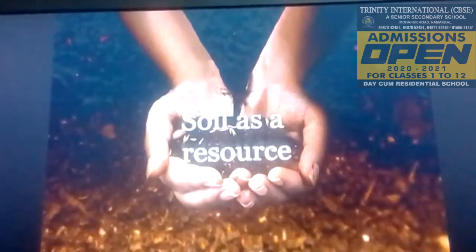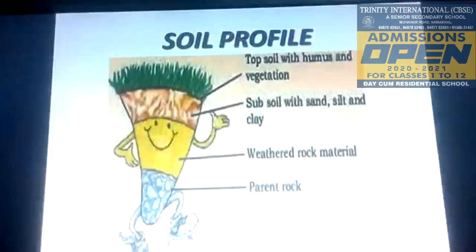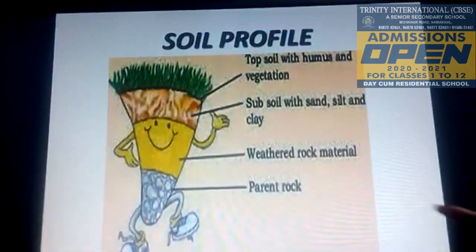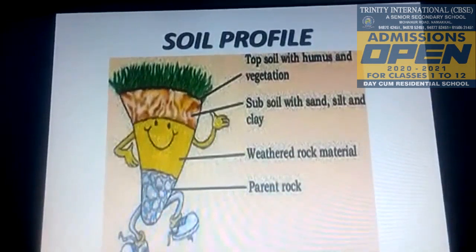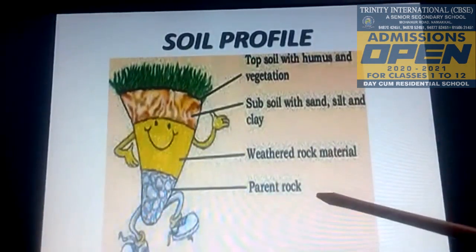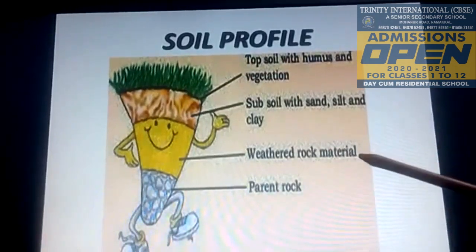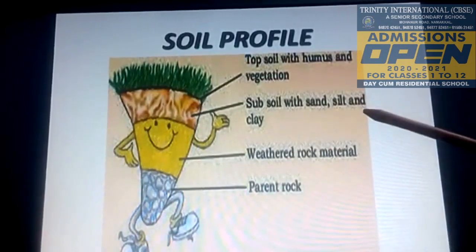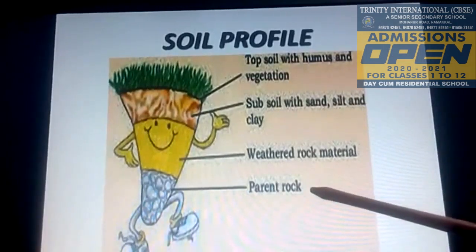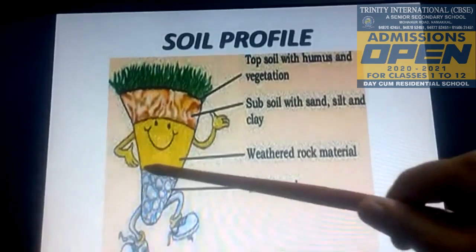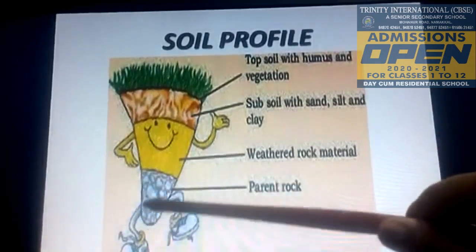It takes millions of years to form a few centimeters in depth. Soil profile. Soil has 4 layers from the bottom to the top. This is called soil profile. The layers are parent rock or bedrock, substratum, subsoil and topsoil. The lowest layer is parent rock or bedrock. In this layer, the rock is in an unweathered state.